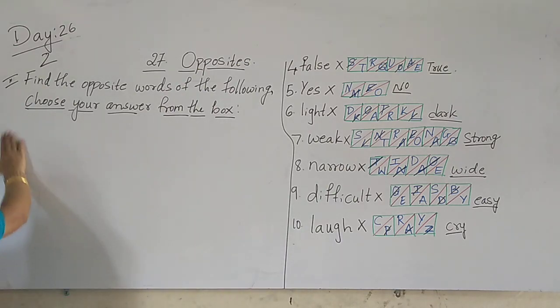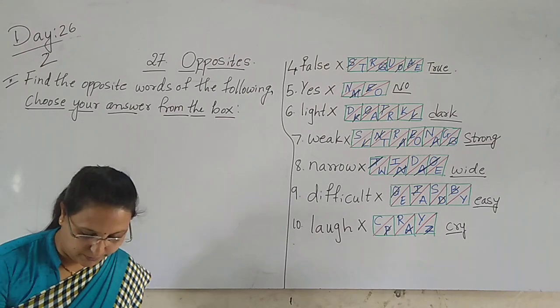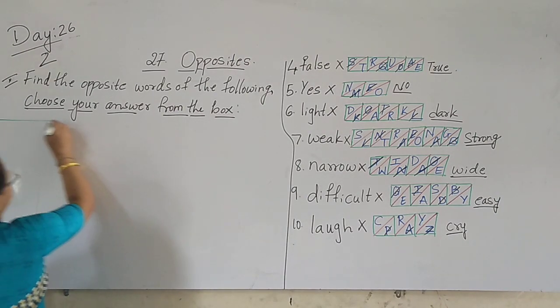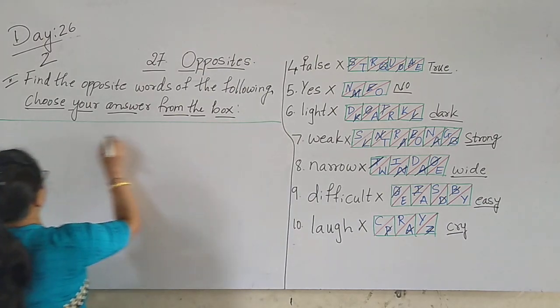First we have to draw the box. 26 options are there. How many options are there, children? 26.